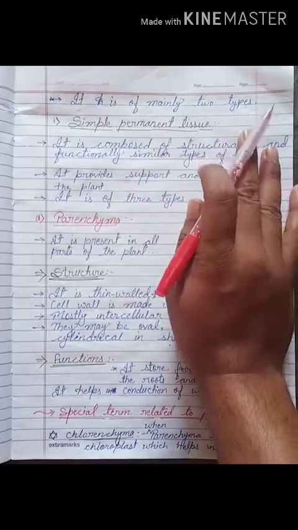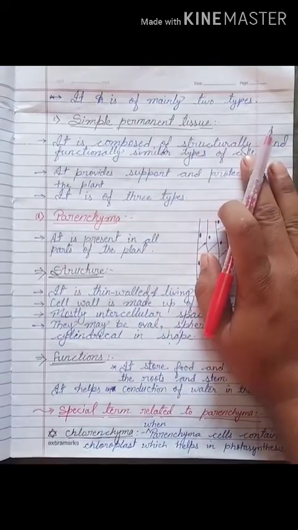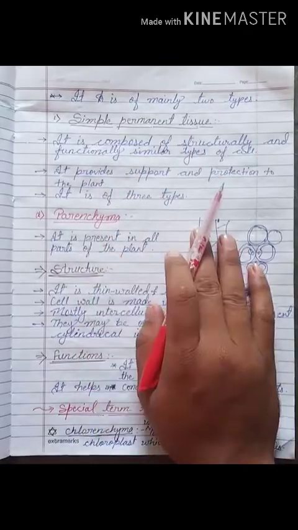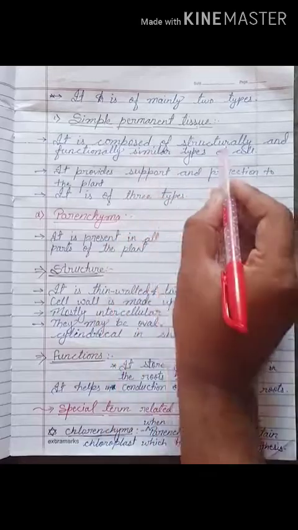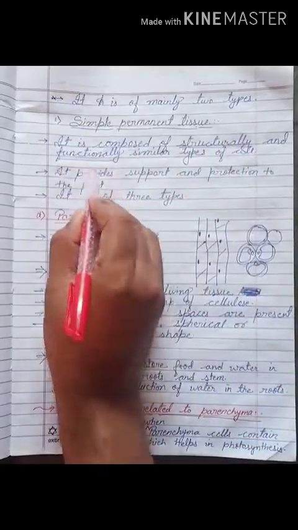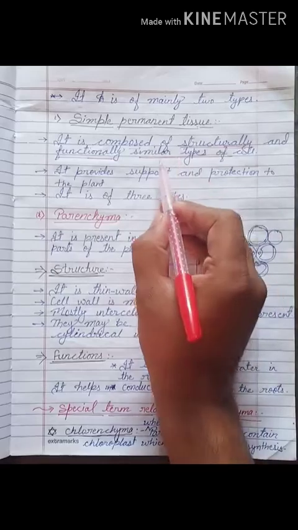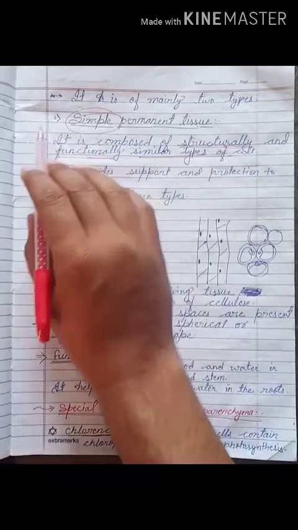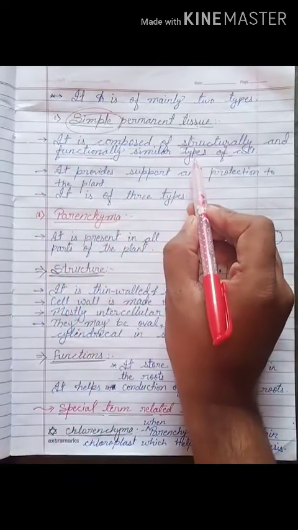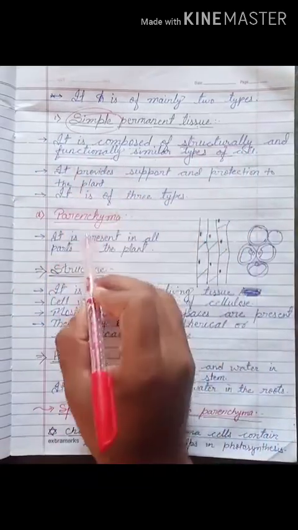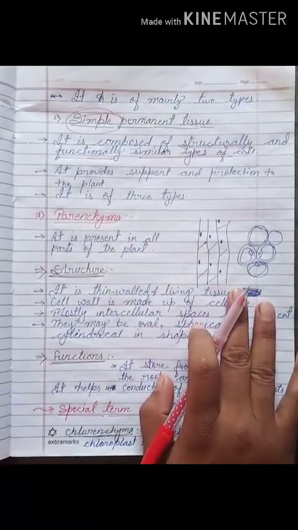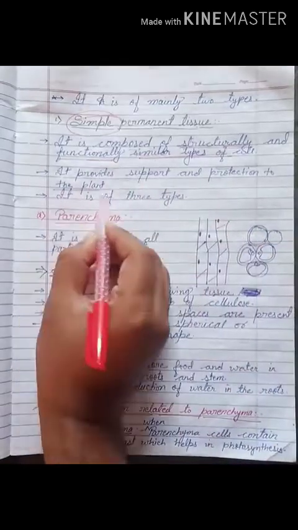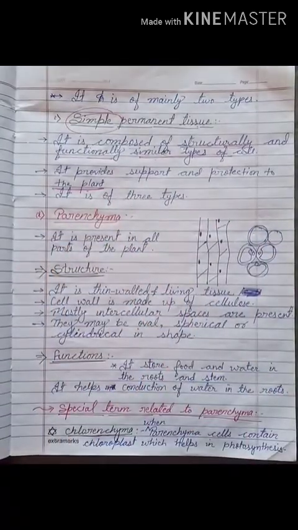Permanent tissue has mainly two types. The first one is simple permanent tissue. That means, to put it simply, it is composed of structurally and functionally similar cells. That's why we can call it simple permanent tissue. Each and every cell is structurally and functionally similar, and it provides support and protection to the plant or plant parts.